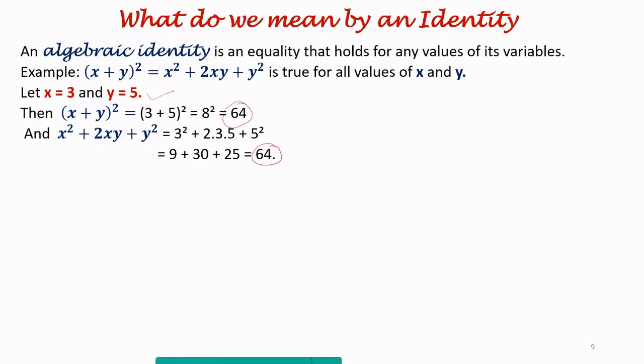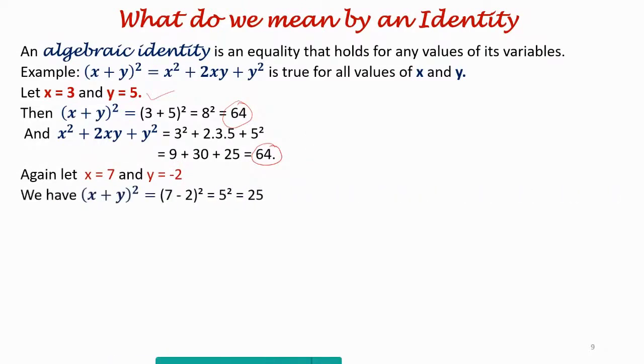So what do I find? Just putting x equal to 3 and y equal to 5, any value we have chosen, not any specific value, it is satisfying. But you may say, by chance it has got verified. Let us see another value. So I take another value, x equals 7 and y equals minus 2.